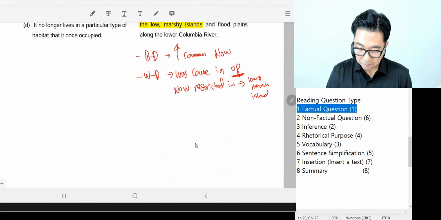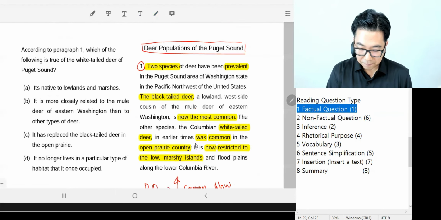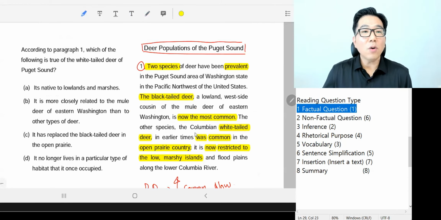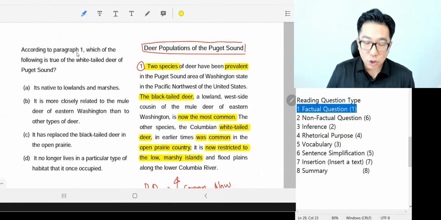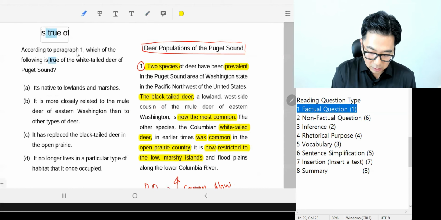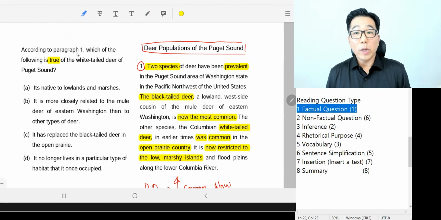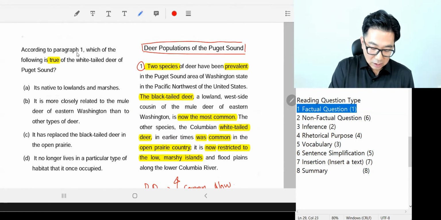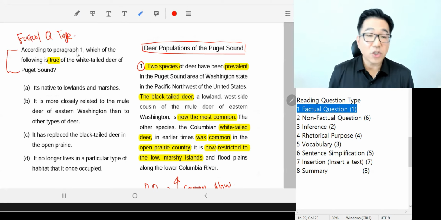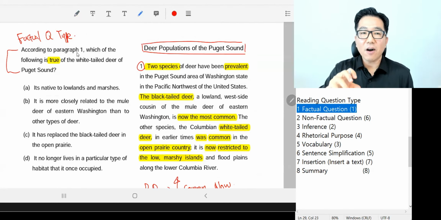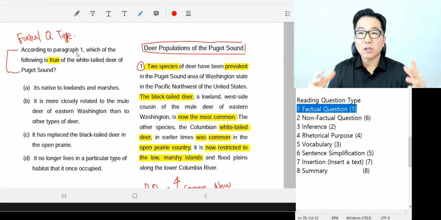So let's move up and let's solve this question. Okay, according to paragraph 1, which of the following is true of white-tailed deer of the Puget Sound? By looking at this, we know it is a factual question type. As you read the question, you need to be able to identify which question type it is, to use strategy to tackle TOEFL.